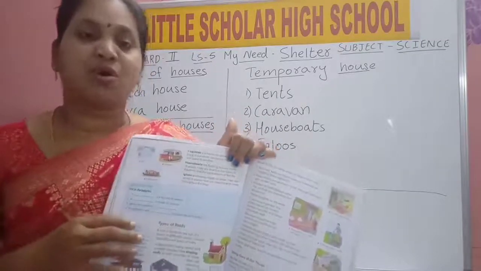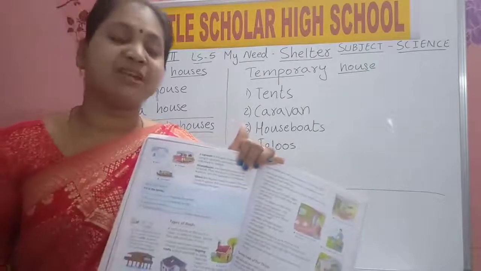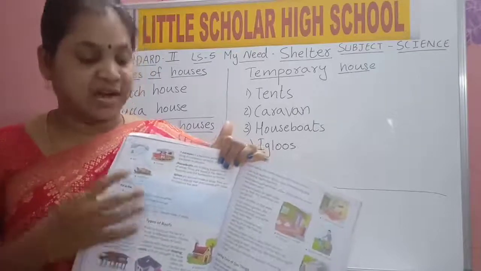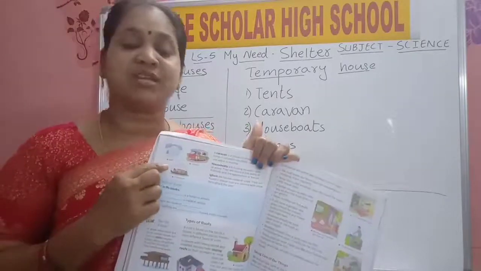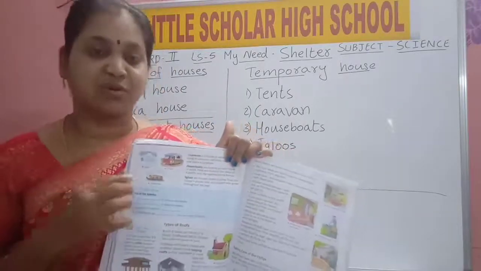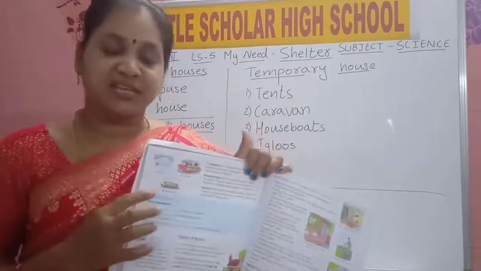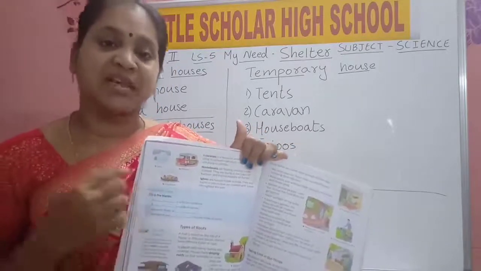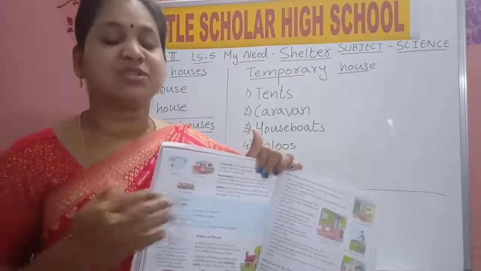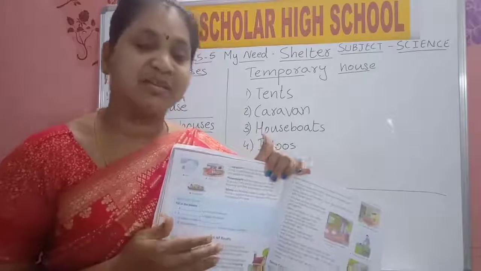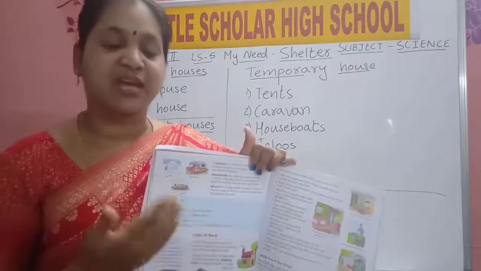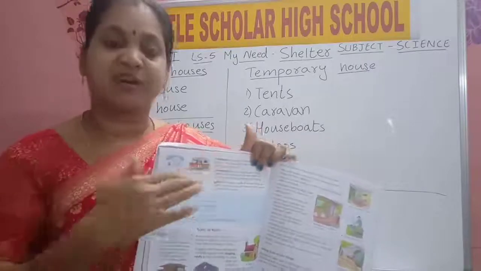The tourists, those who want to enjoy, will sit in this and move. It will be like a house. And where can we find them? We can find them mostly in Kerala and also in Kashmir. If you are going on a Kashmir tour, you can see these houseboats. Tourists will be sitting in these houseboats. Some sellers will come and sell their items. So these houseboats are for tourists. They can enjoy and move in lakes from one place to another.